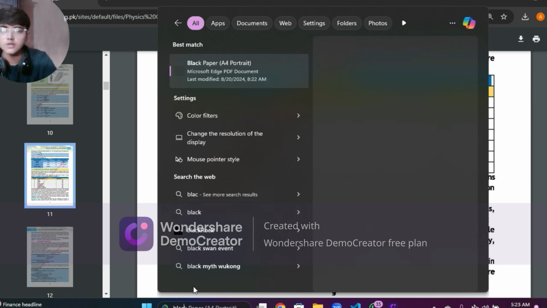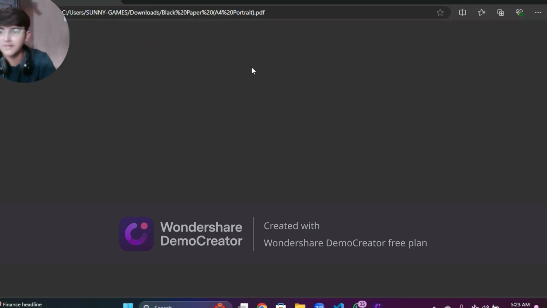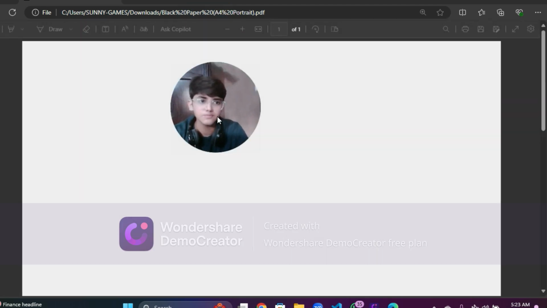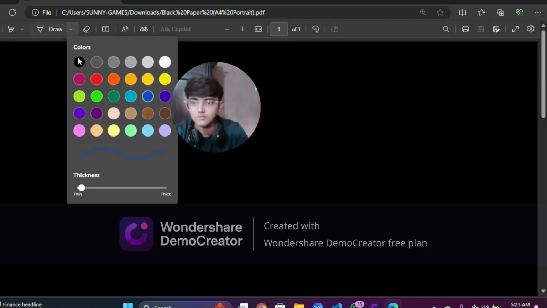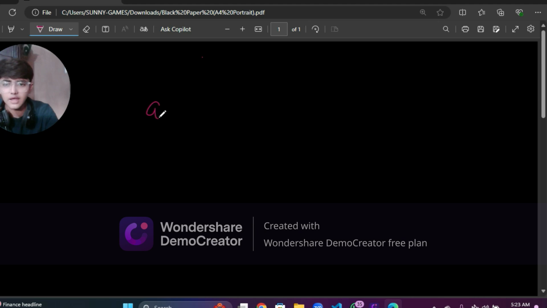Yep. Let me just open a PDF, basically a blank page. Okay. So you can just simply say that acceleration equals displacement upon time. Is that so?